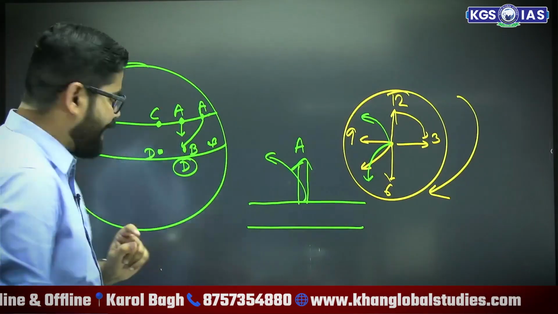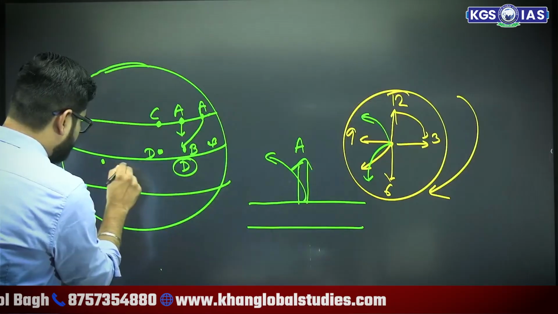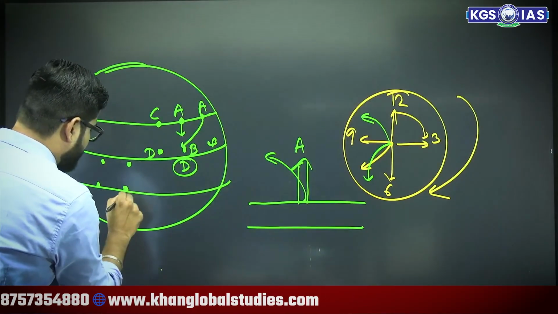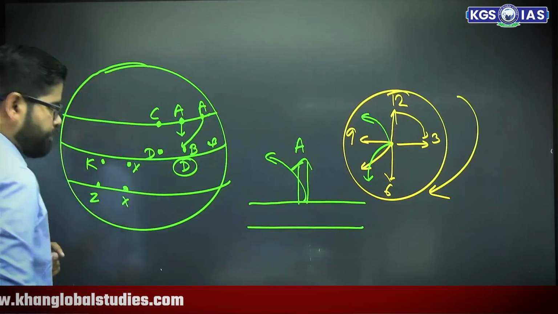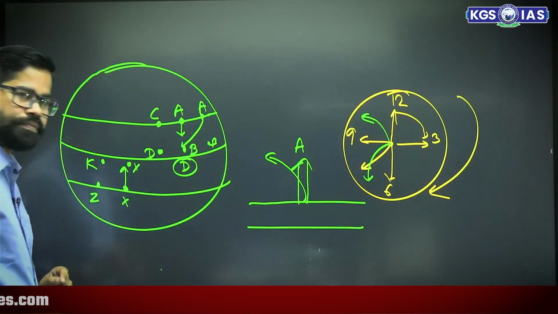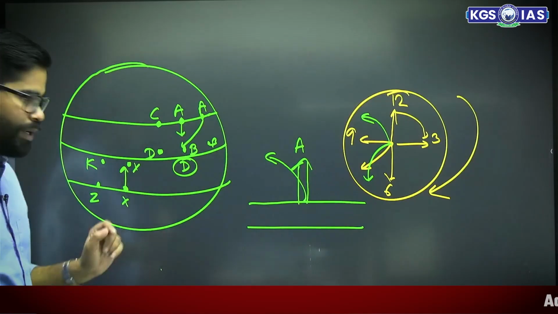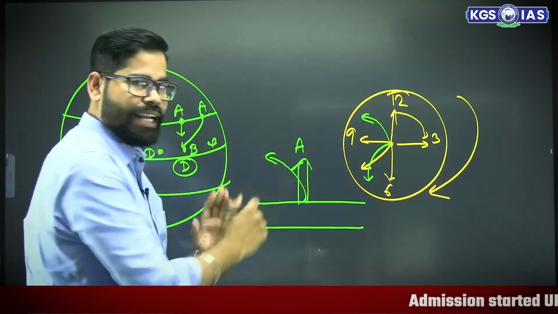Okay. In same manner, think about this. Air was going, here also take 4 points, here also X, Y, Z, K. It was going from X to Y, but the earth is moving in this direction.